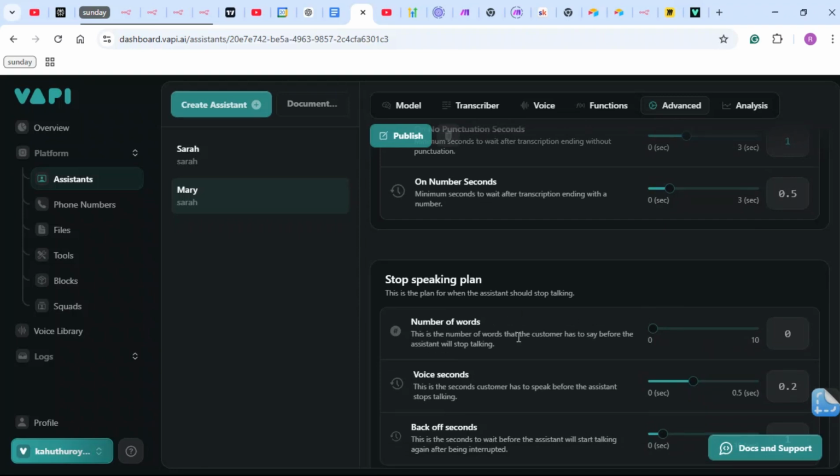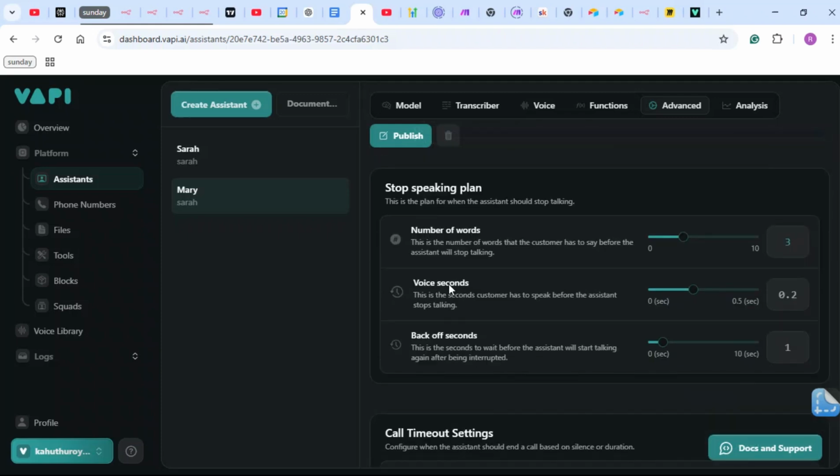Number of words. This is the number of words that the customer has to say before the assistant stops talking. So for this, I like to get it at 2, maybe 3. And the reason is, as you can see, this is the number of words that the customer has to say before the assistant stops talking. So at times you can get your user saying words like "or" such, slangy words, and you do not want your assistant interrupting them while they're saying that, right? So you want them to really conclude their sentence so that they can stop talking.